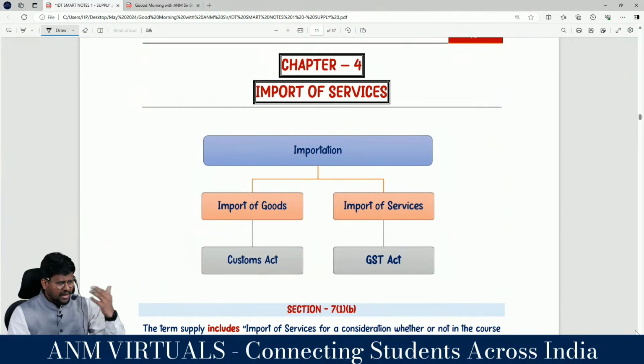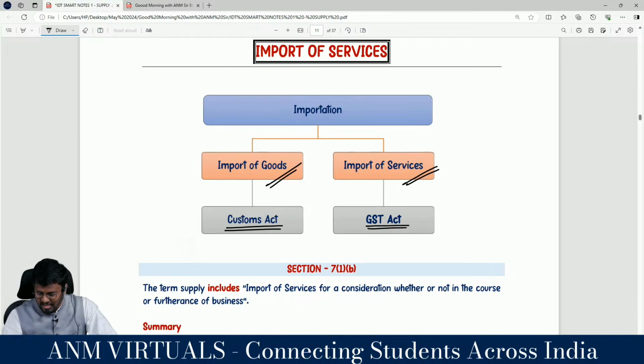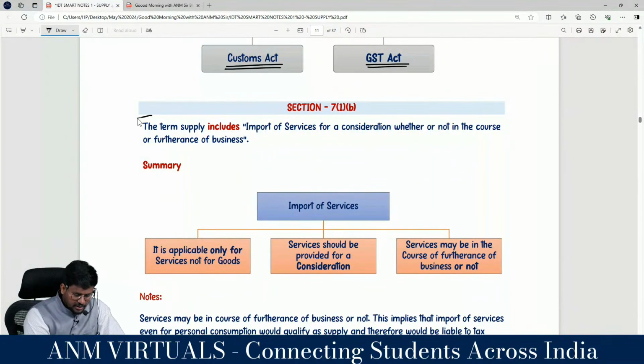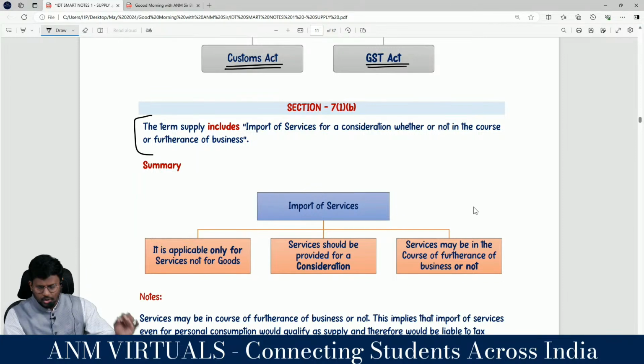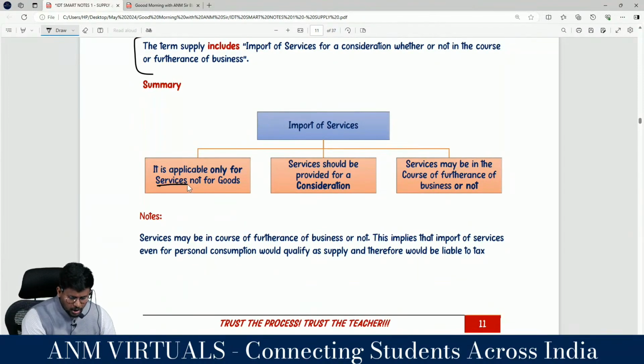Then we have importation of services. Importation may be either import of goods or import of services, correct? If it is import of goods, it is covered under the Customs Act. If it is importation of services, it is under the purview of the GST Act. The term supply includes import of services for a consideration whether or not in the course or furtherance of business. So it is applicable only for what and what?